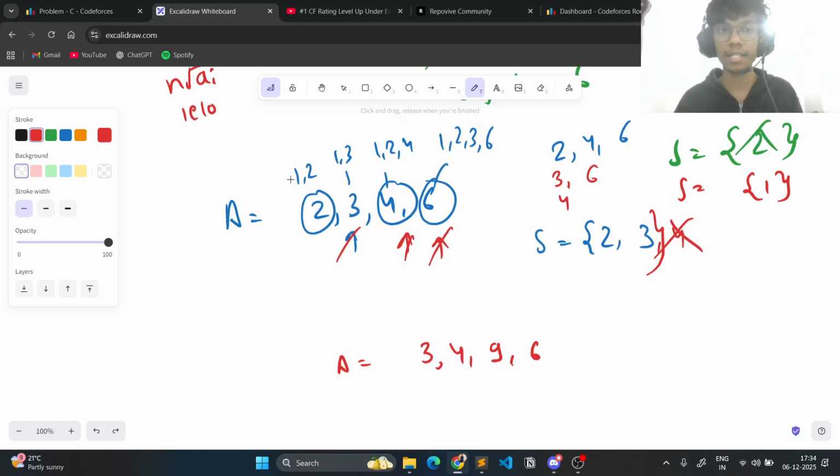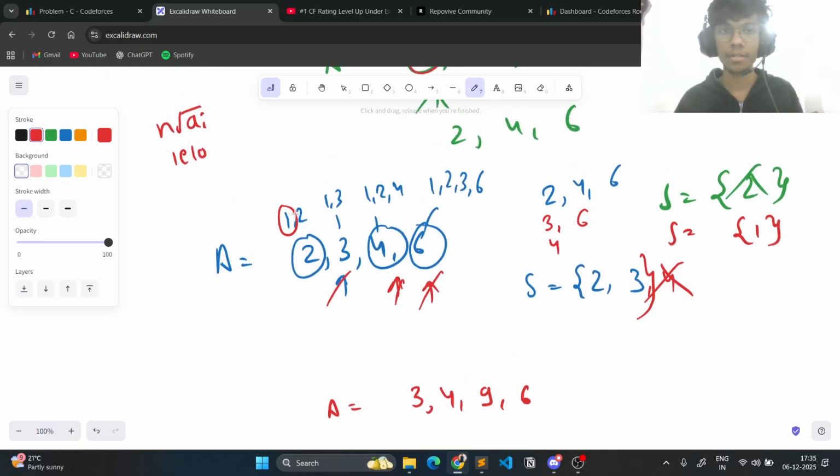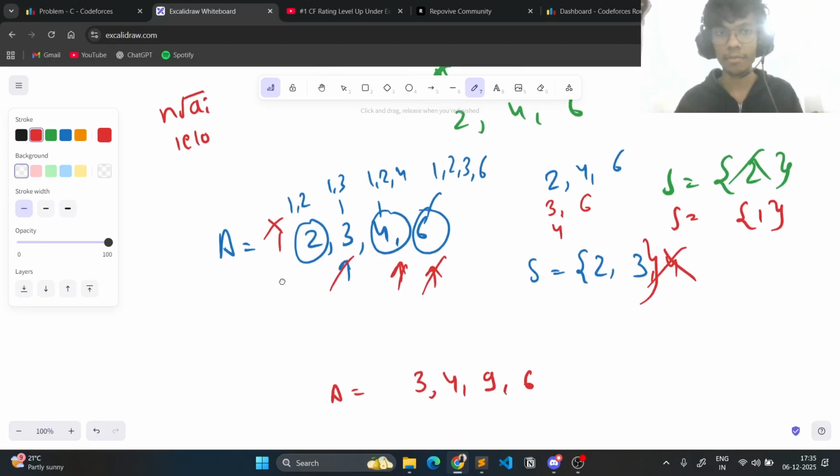And so if I were to take this one, then the problem says that all of its multiples up to k have to be present in the array. But since 1 is lesser than 2 and it is not present in array A, that would mean that it fails for the first multiple itself.